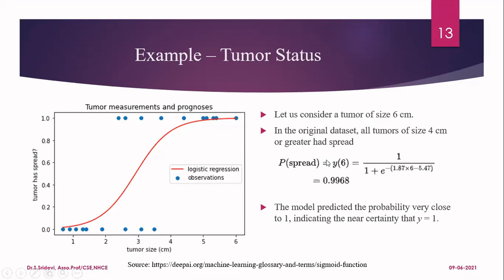So what we can say from this probability is that when the tumor size is 6 centimeter, with 99% accuracy, we can say that the person has tumor spread. So this model is predicting a probability very close to 1. That means that we are telling with certainty.